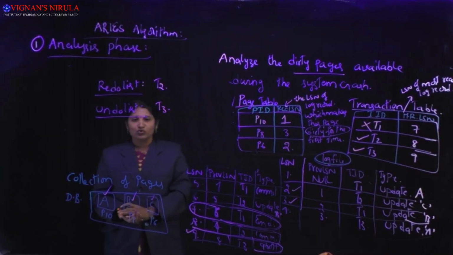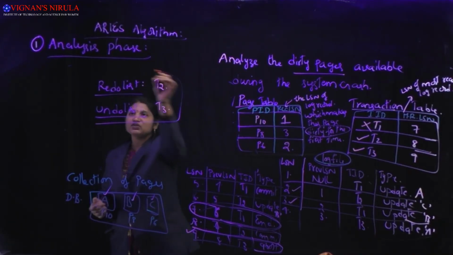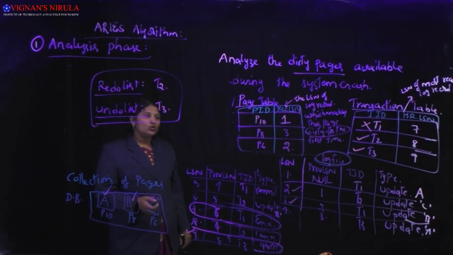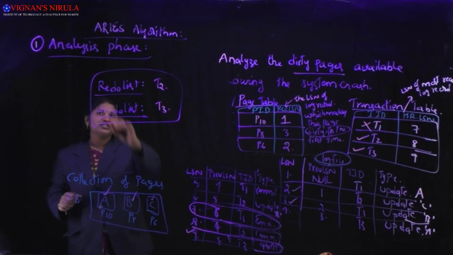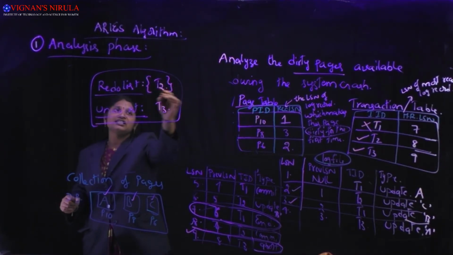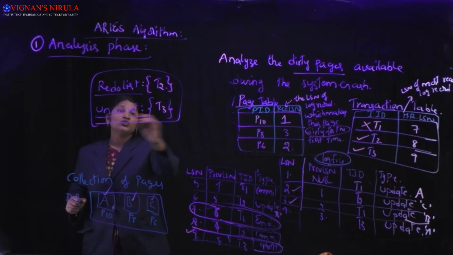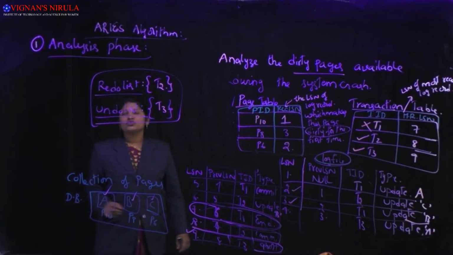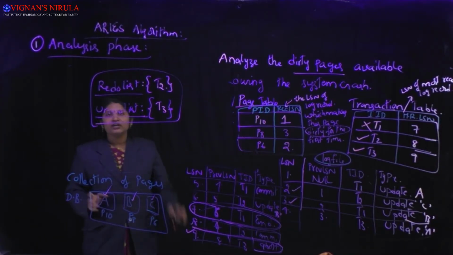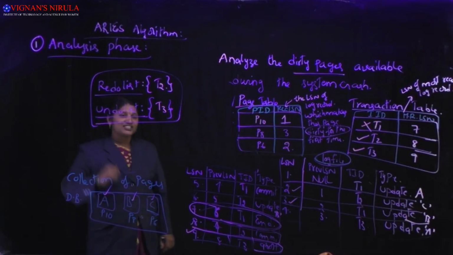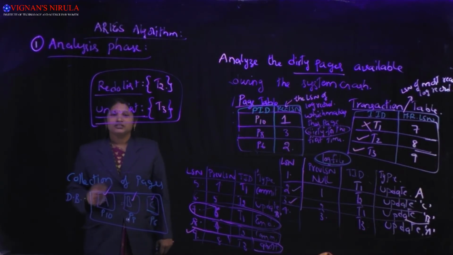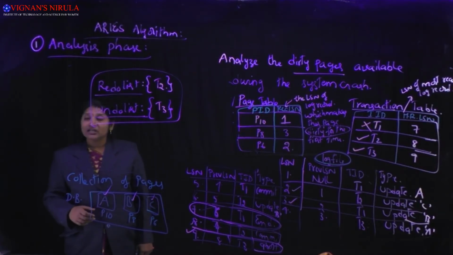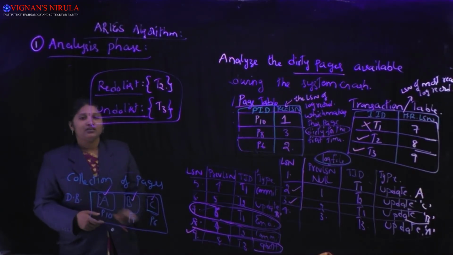T1's process is over. This preparation of the redo list and undo list is done by the analysis phase. For this example, the redo list is only one transaction, T2, and the undo list is only one transaction, T3. Now the analysis phase is over. The redo list will be given to the second phase, the redo phase, and the undo list to the third phase, the undo phase. That completes the crash recovery process. Now we'll see how the redo phase is conducted for this example.